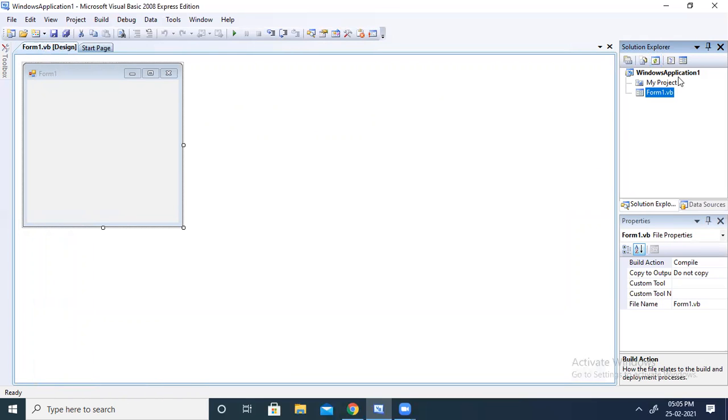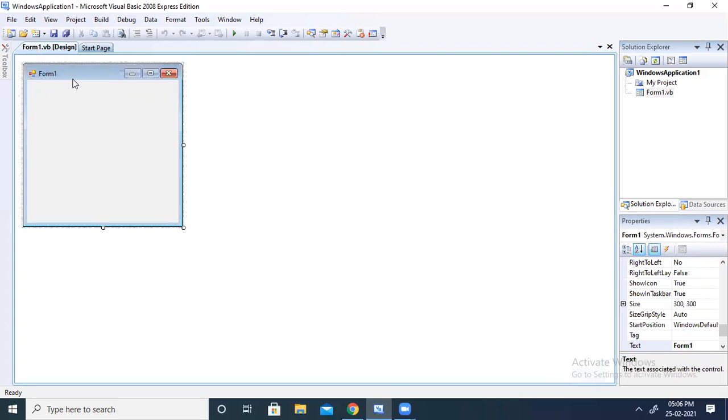This is your Solution Explorer, which displays the current project name and the form which is there. This is the Properties window where I can change the properties of the controls. As you know, properties display the characteristics of an object. I have told you several times, properties mean the characteristics of an object, how an object looks. Here you see, when I create this form, the default name is Form1. Now I want to change the name of this form. So what will I do? I am going to change the name of the form to Calculation.